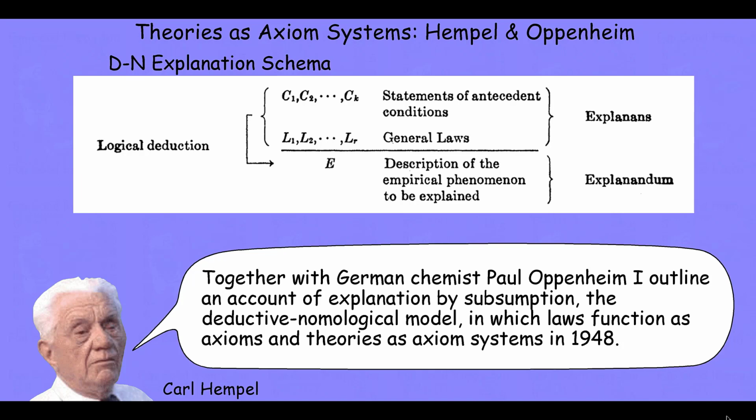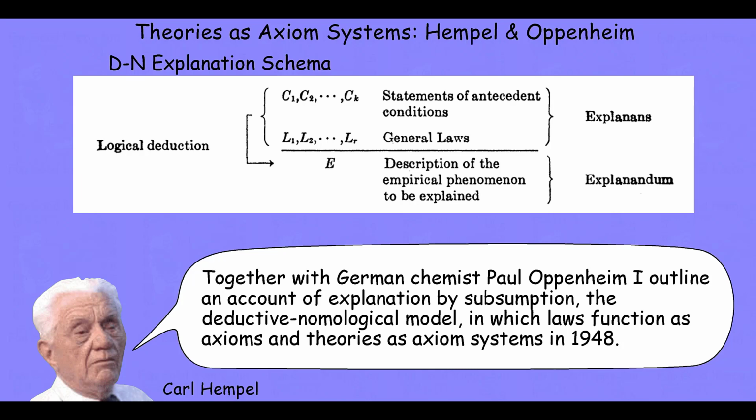The gist of the paper is that explanation is the same as prediction, which simply is a matter of deriving the thing to be predicted using your laws together with a statement of the antecedent conditions, the values for the variables in that law for that particular application of those laws.